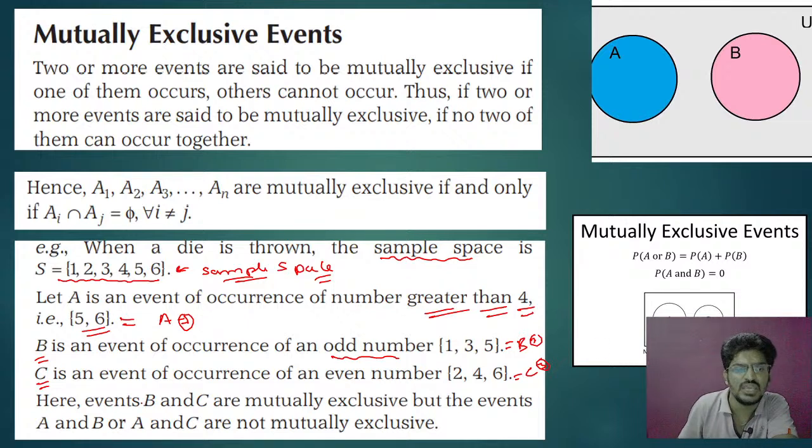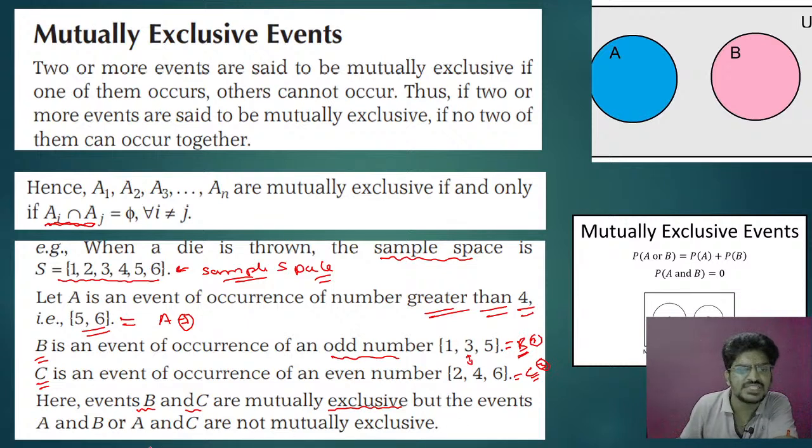Now you can see B and C are mutually exclusive. B is 1, 3, 5. C is 2, 4, 6. If I make intersection, it is empty. Therefore, it is called mutually exclusive.